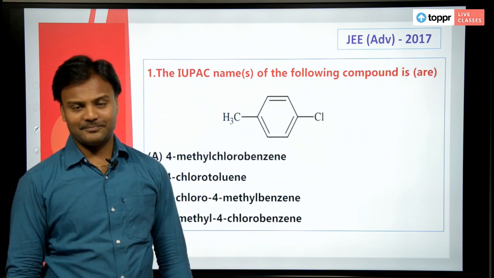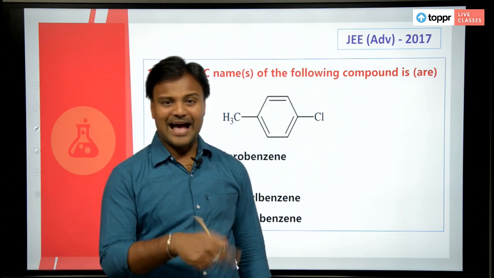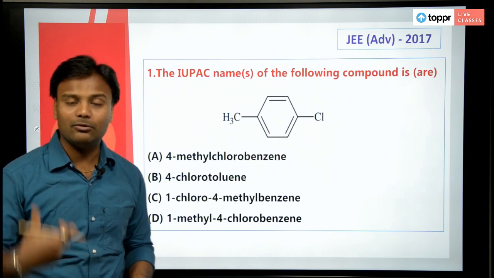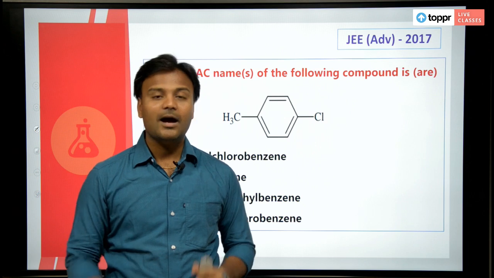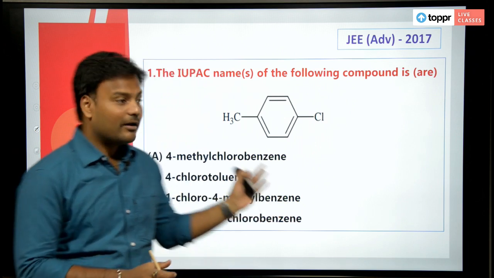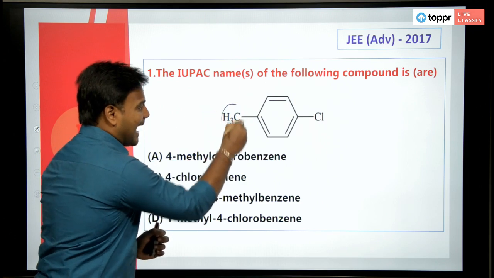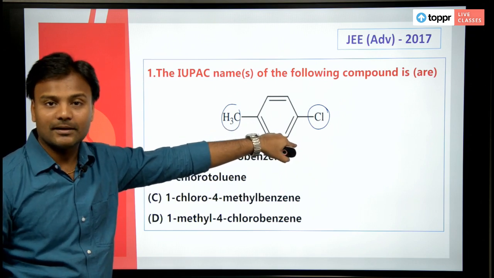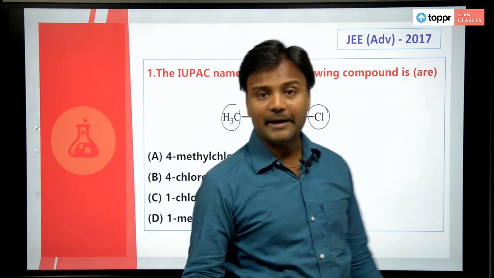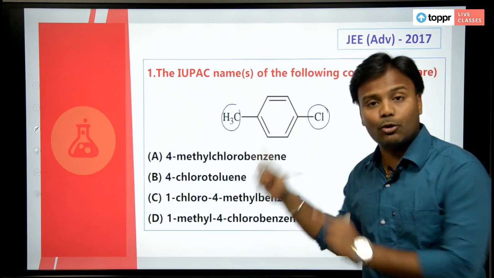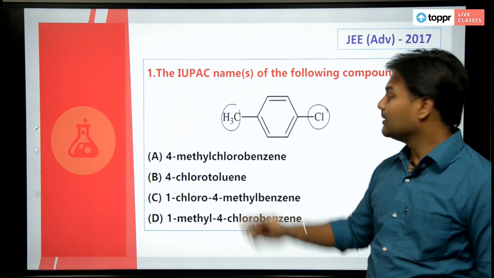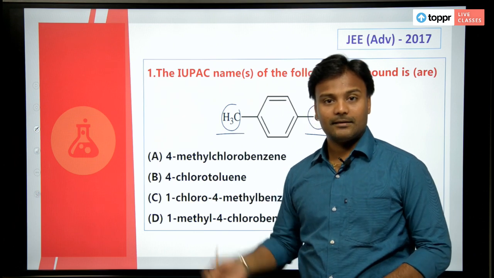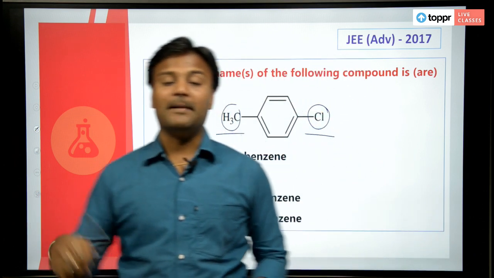The nomenclature. But here we have more than one option. Do you think an IUPAC name of an organic compound can have more than one name? Of course, because if you look at the structure of the benzene, there is no presence of any functional group. If you have a functional group, you will have only one name, but you do not have any functional groups here. Methyl and chlorine are both prefixes only. That is the reason why you can have multiple names.